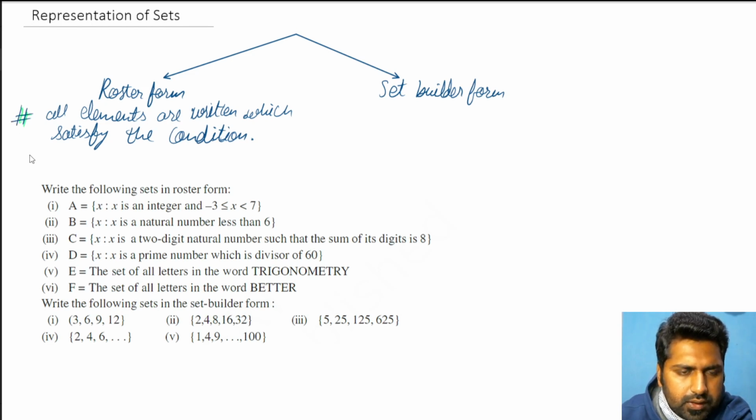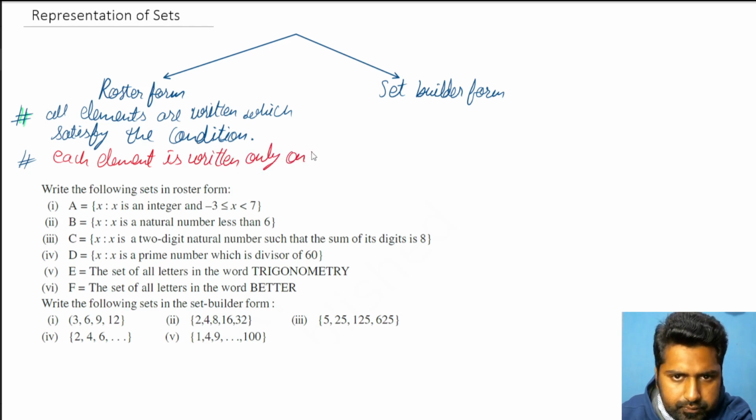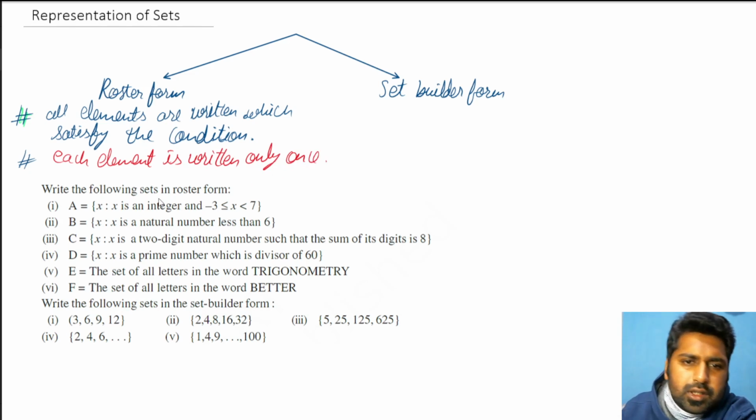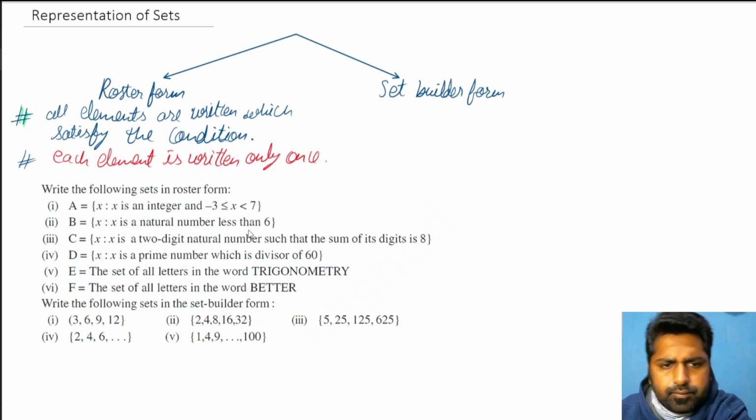This is the first one. The second, more important one: each element is written only once. I'll explain this with the help of an example, but right now in roster form, each element is written only once. We cannot write the same element twice or 3 times. Let's see with the help of an example how this works. We have to write the following sets in roster form.